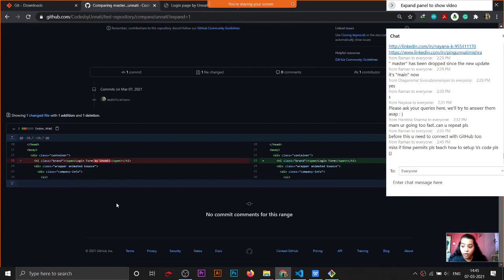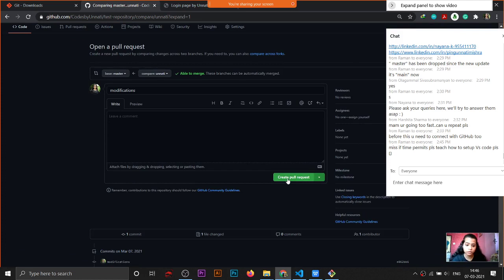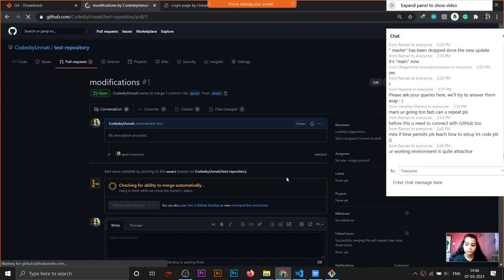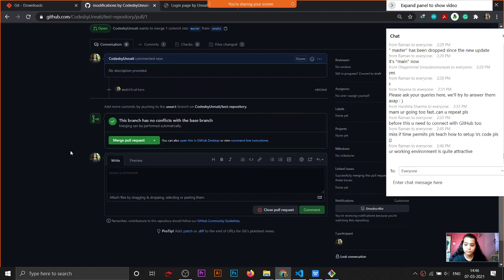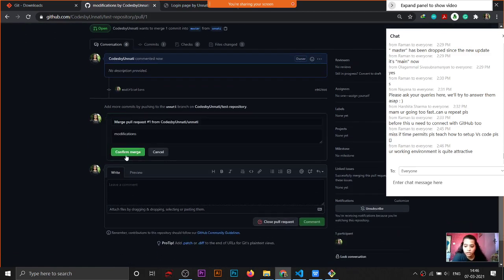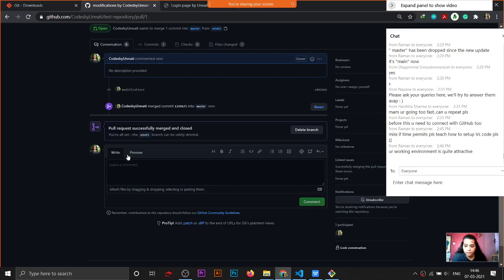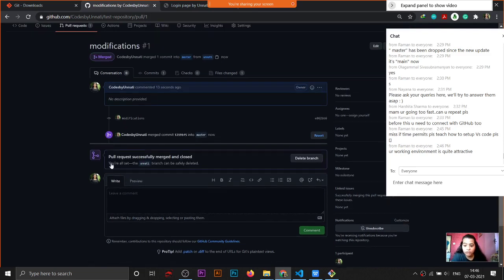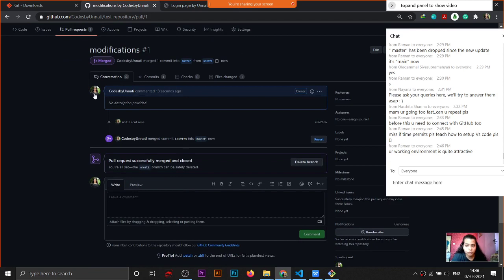Now see, the modifications are also shown here. Like I have removed this thing, it is also shown here. See. Click on merge pull request. See, now the code is merged to the master branch. See, merged one commit to master from the branch Unnati.